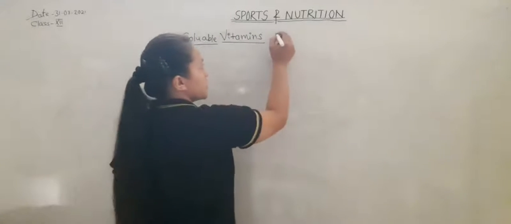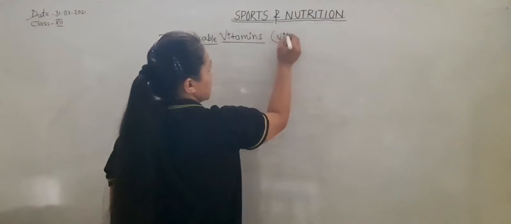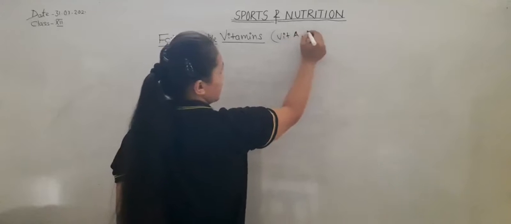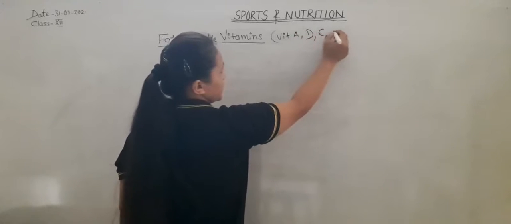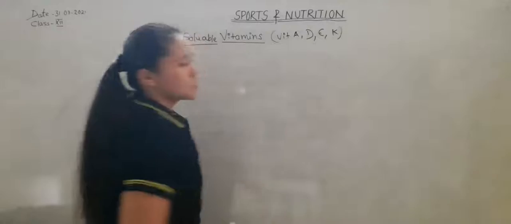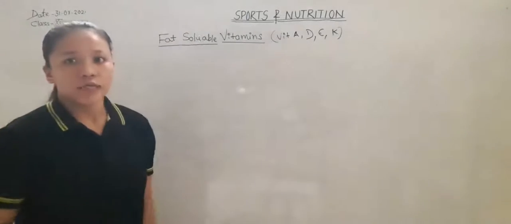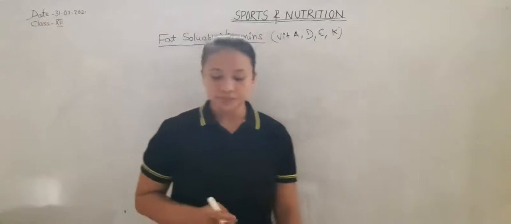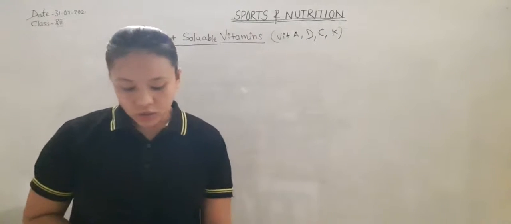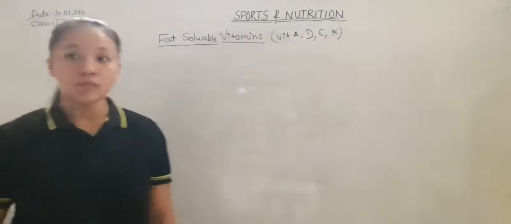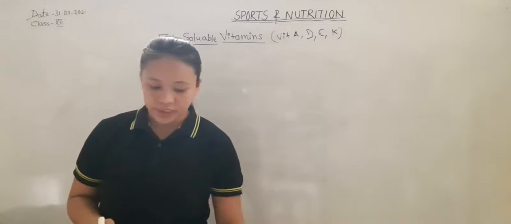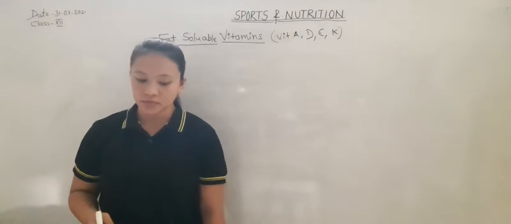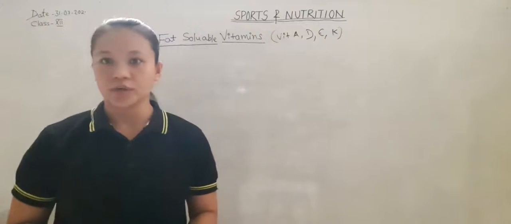Fat soluble vitamins are vitamin A, D, E and K. Since they are stored in our body, we should take them in less quantity, and if we take more, it harms our body.